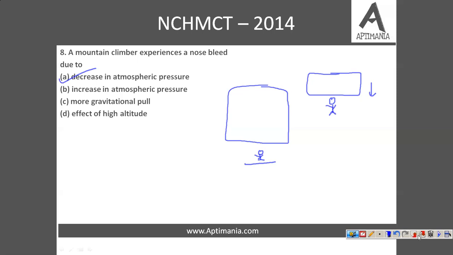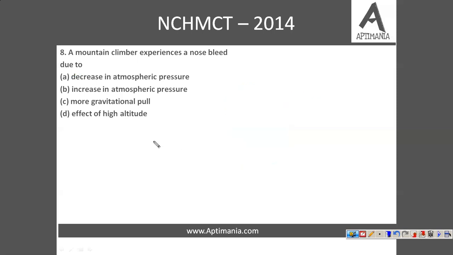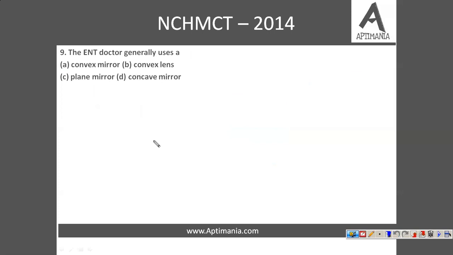Okay. Question number 9. The ENT doctor generally uses a, so basically ENT doctors use a concave mirror. They use a concave mirror so that it enlarges the image, so that they can do the checkup properly and see properly. Fine. So answer is concave mirror. Next question, question number 10 is, 1 horsepower is equal to, now this is a very basic question again. So the answer is 746 watt. So 1 horsepower is equal to 746 watt.